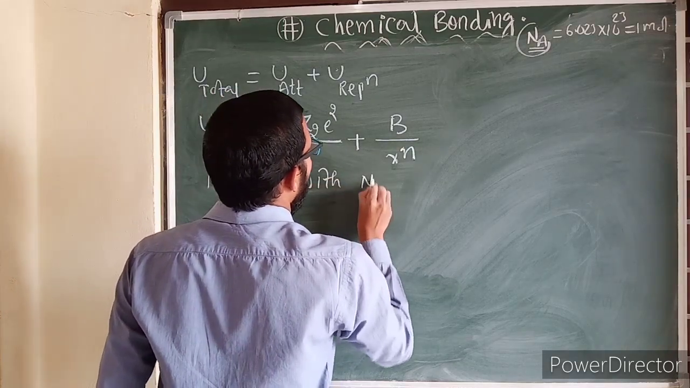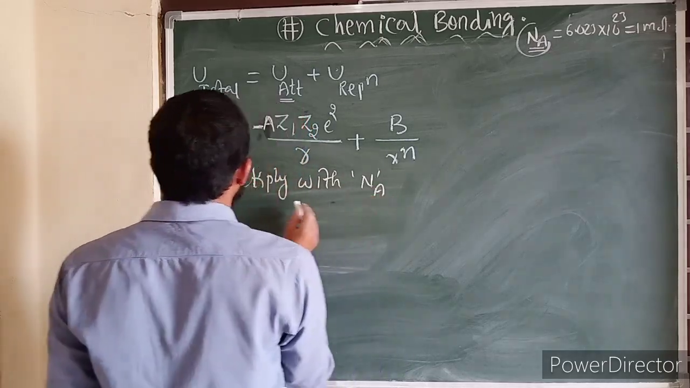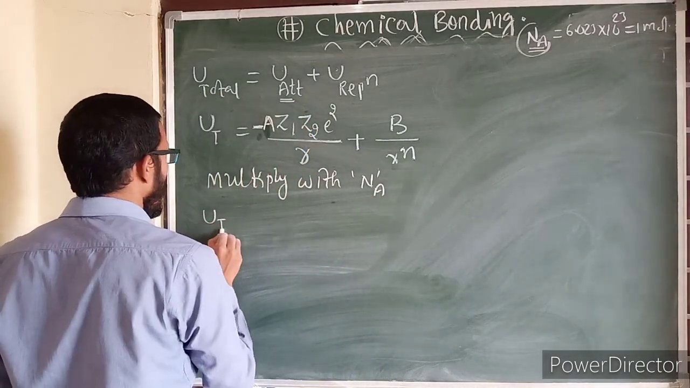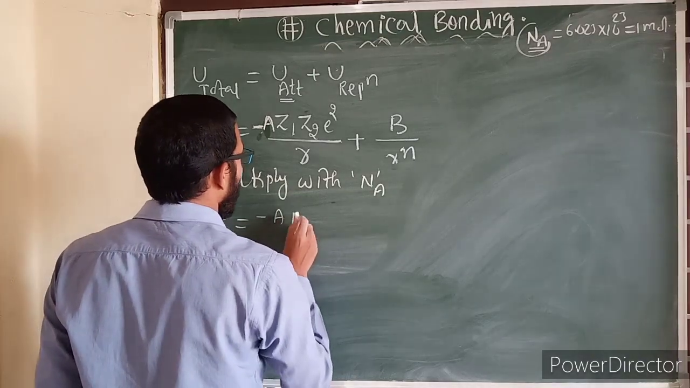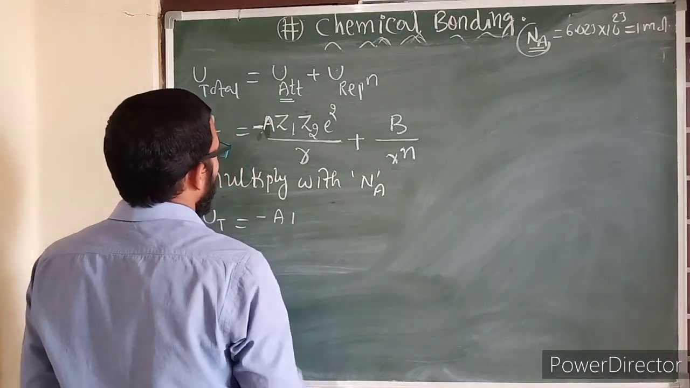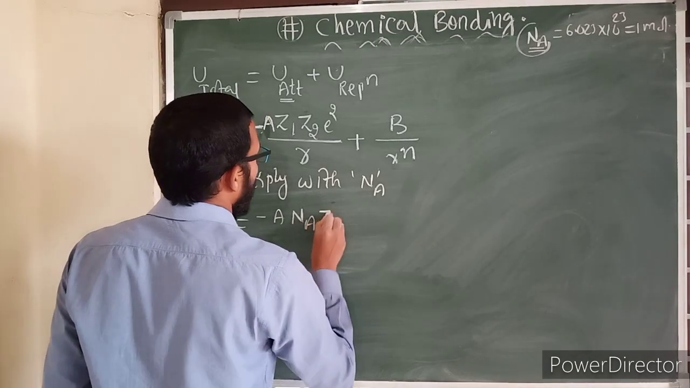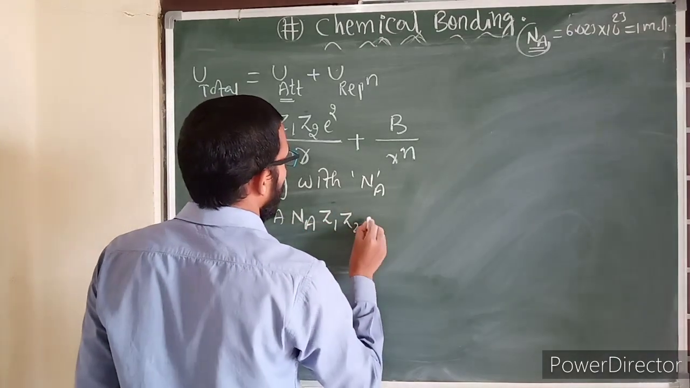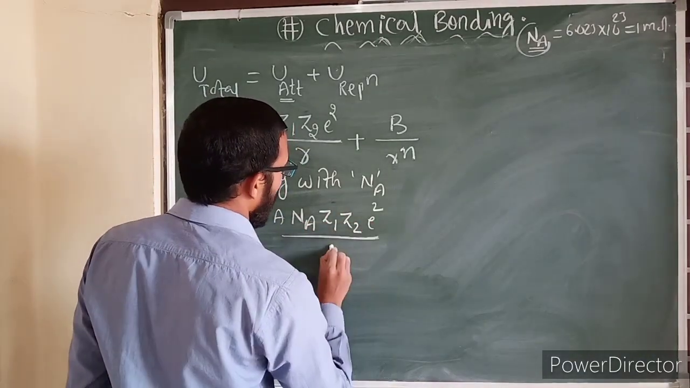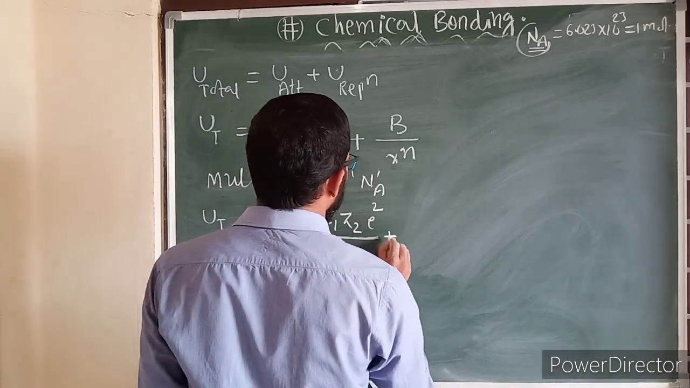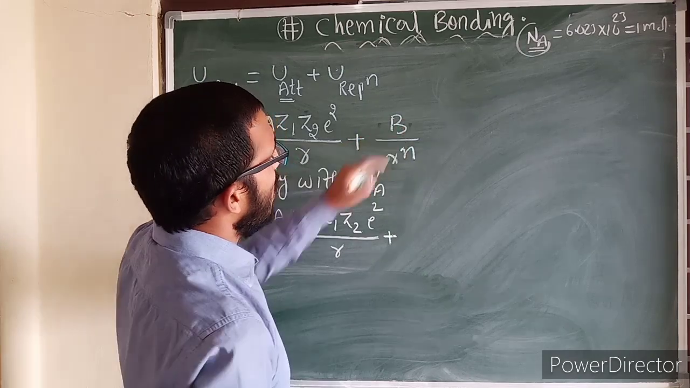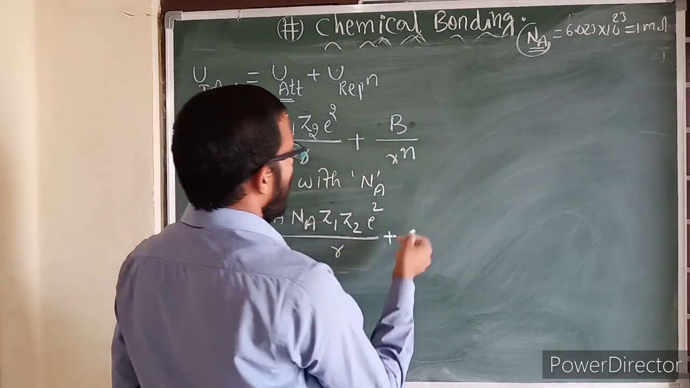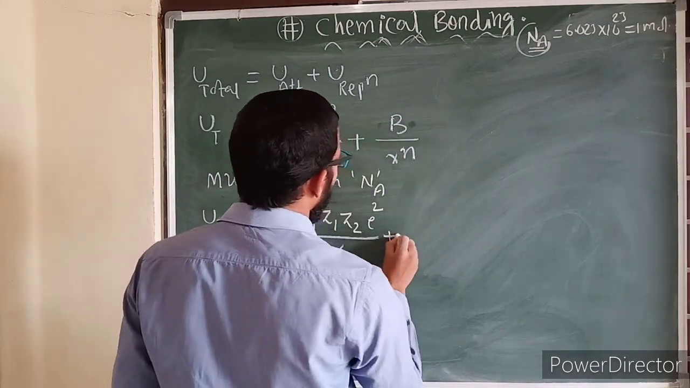Multiply with Na, Avogadro number, then we will get Ut is equal to minus A Na Z1 Z2 E square by R plus, again we need to write here, multiplied by a constant, one more constant you need to write here.